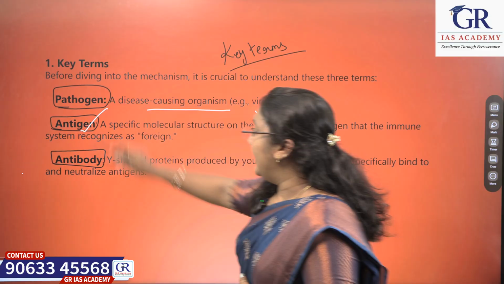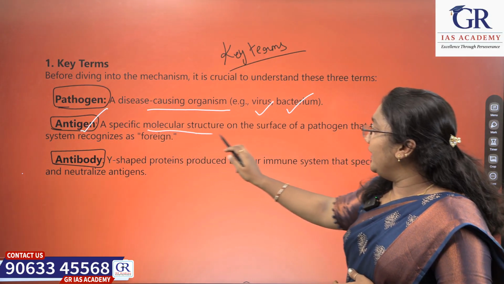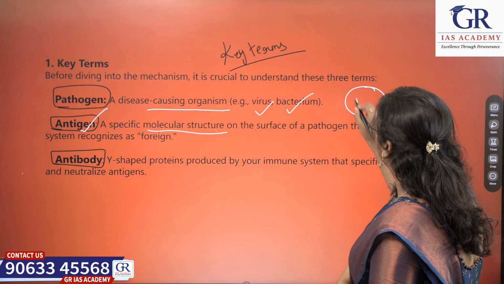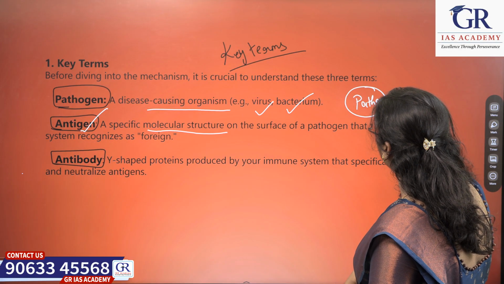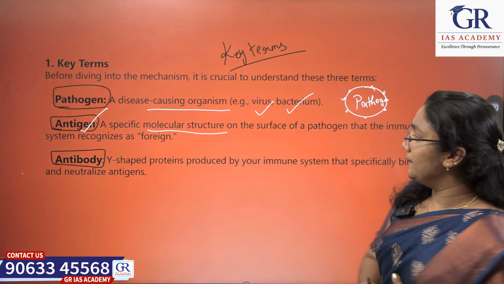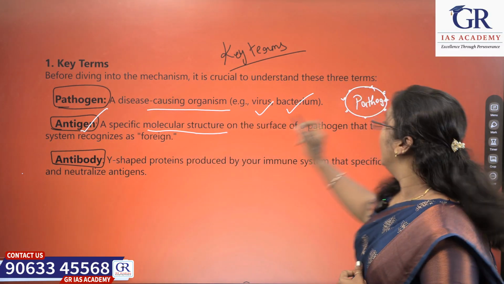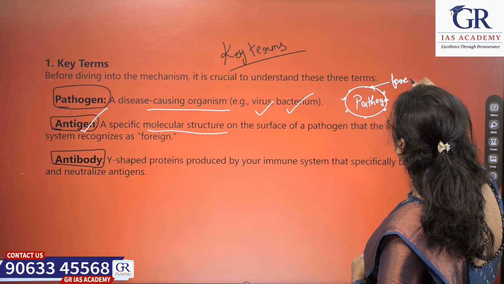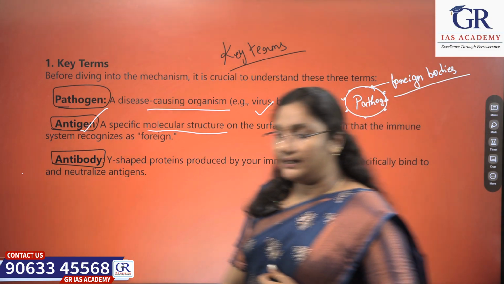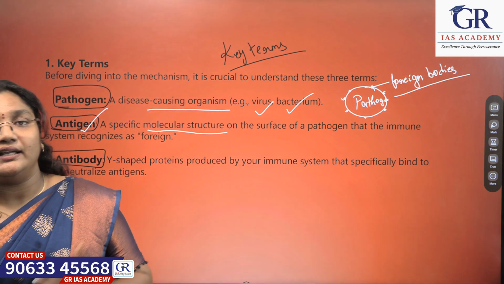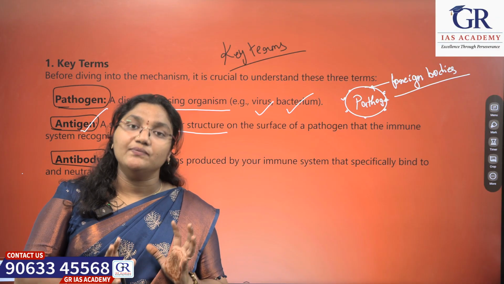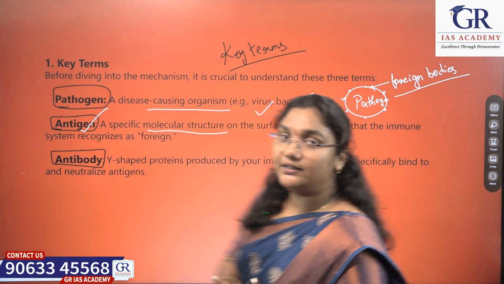Now what is an antigen? An antigen is a specific molecular structure on the surface of the pathogen. See, this is the pathogen, and on this pathogen, small antigens are present, so that the immune system will recognize it as a foreign body. Other than the cells and antigens of our body, if some other unknown antigen comes and binds to our immune system, it will be considered a foreign body.